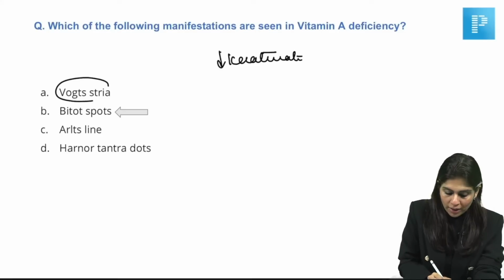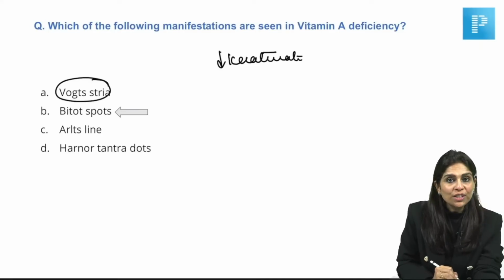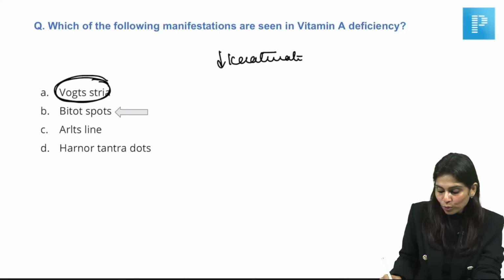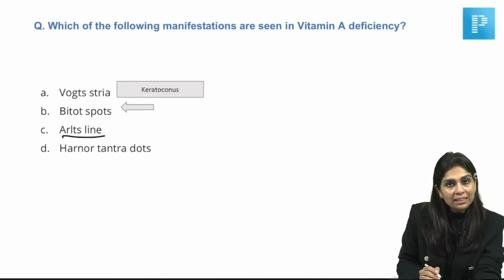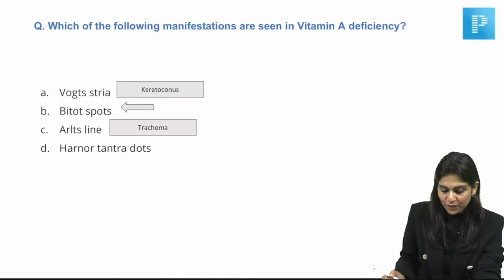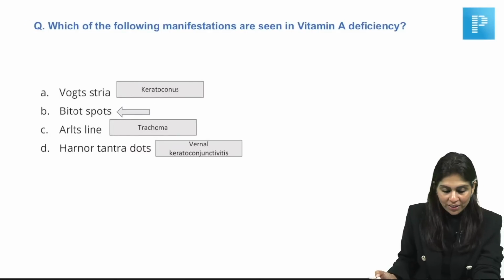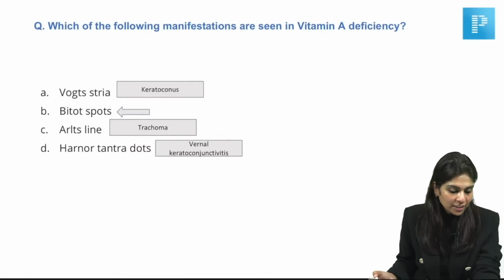And we know about other choices, right? Oats striae. So where do you see oats striae? Yes, keratoconus. That's a manifestation of keratoconus. And then Arlt's line, it is trachoma. It's a manifestation that is seen in trachoma. Horner-Trantas dots, that is seen in vernal keratoconjunctivitis.